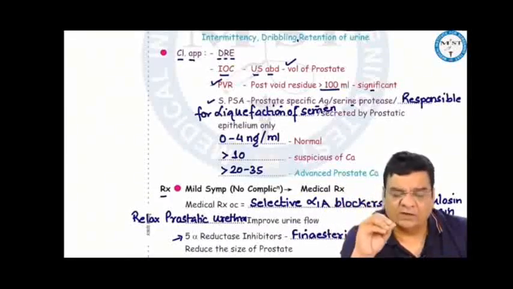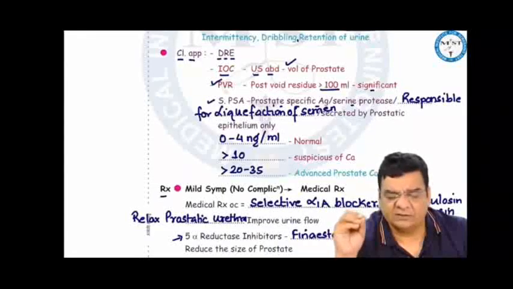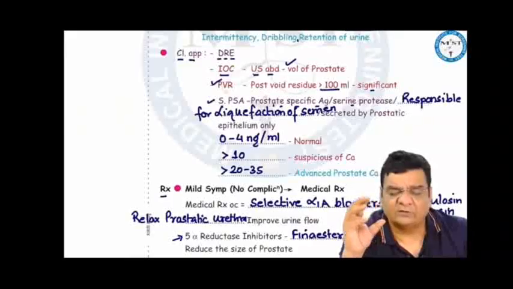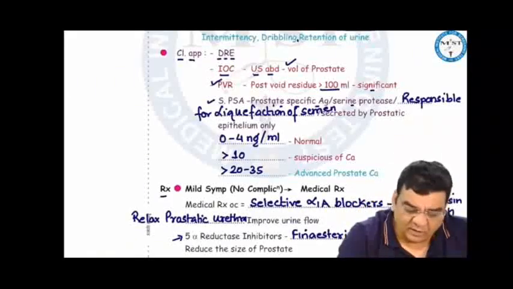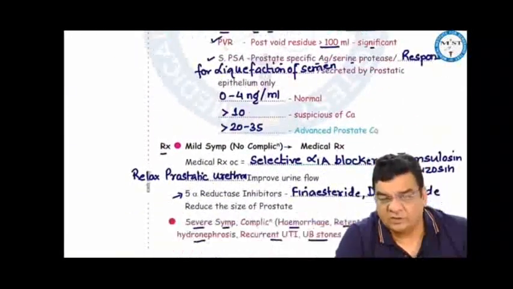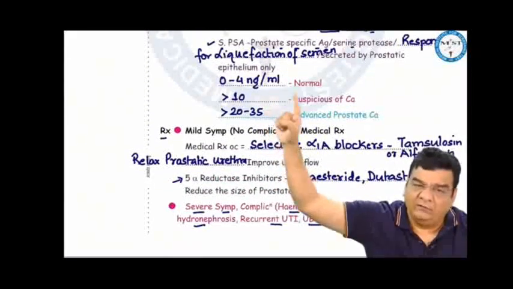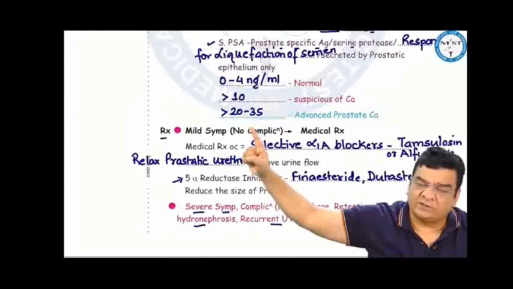We can also get a blood test done for PSA, that is serum prostate-specific antigen. PSA is a serine protease which is secreted by prostatic epithelium only. It is responsible for liquefaction of semen. And this, since secreted only by the prostate, will be elevated in various pathologies of prostate and not in any other pathology. The normal value of serum PSA is 0 to 4 nanogram per ml. If it is more than 10, it is suspicious of cancer. More than 20 to 35 suggests advanced prostatic cancer.